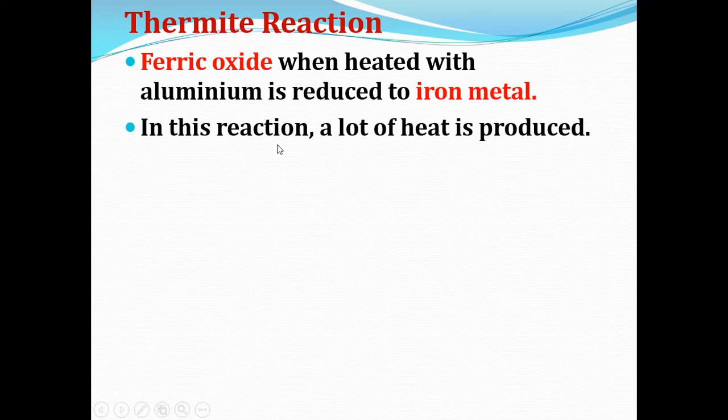Why is this reaction called a thermite reaction? Because during this reaction, a lot of heat is produced. Thermal means heat, isn't it? So thermite means when ferric oxide is heated with reducing agents such as aluminium, it gets reduced to iron metal with a liberation of a lot of heat. Since a lot of heat is produced, this reaction is called the thermite reaction.